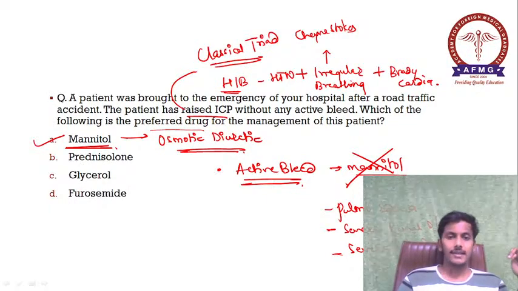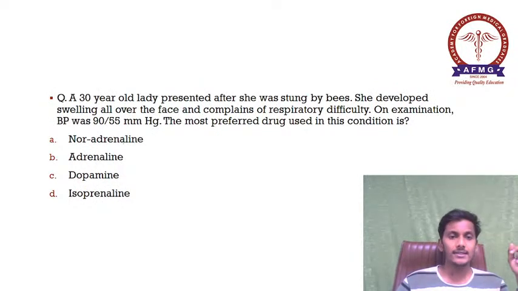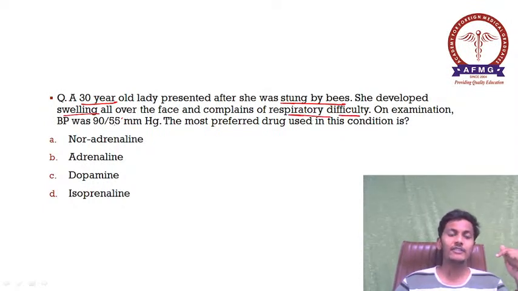Moving further guys, now to your next question. A 30-year-old lady presented to the casualty after she was stung by bees. She developed swelling all over the face, and complains of respiratory difficulty also. On examination, blood pressure was 90 by 55 mm of Hg. That is, she is somewhat hypotensive, please remember.